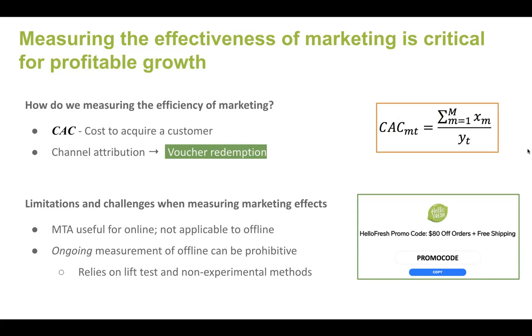Now, there's a number of limitations and challenges that arise when we try to measure marketing this way. So in a digital space, voucher attribution works fairly well because there's little friction between seeing an ad in your Facebook feed, clicking through it, and signing up using that code. However, when it comes to offline channels, the voucher redemption approach can be a little tricky.